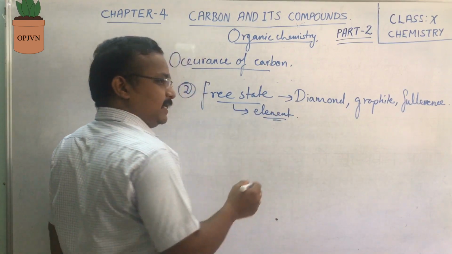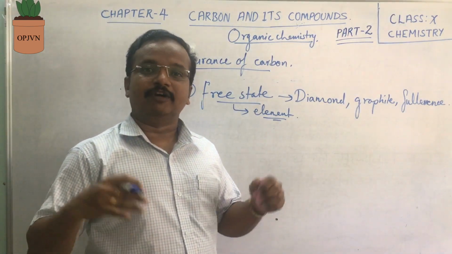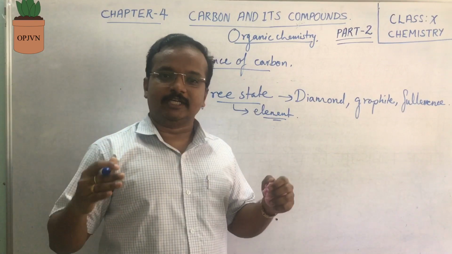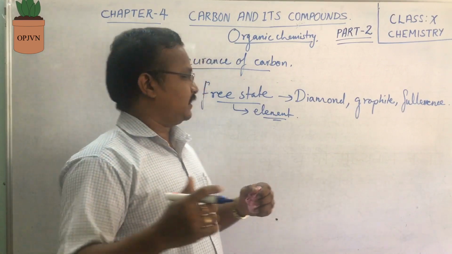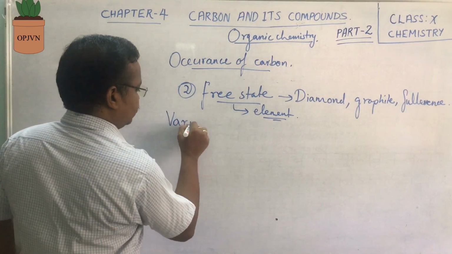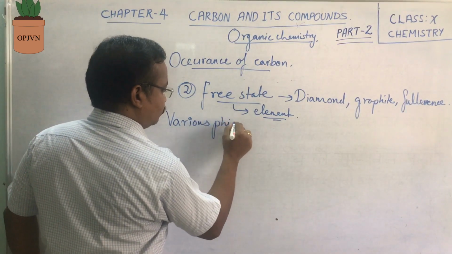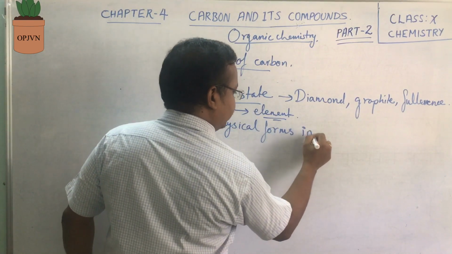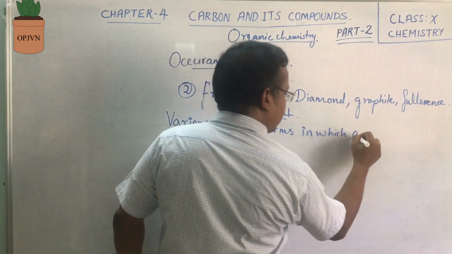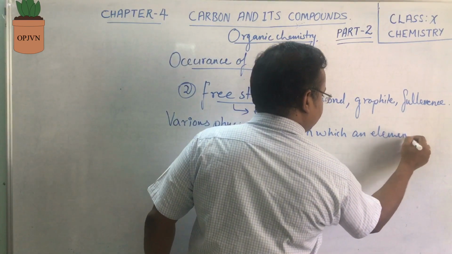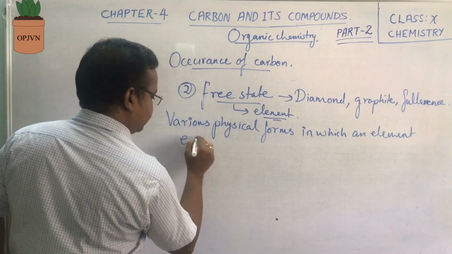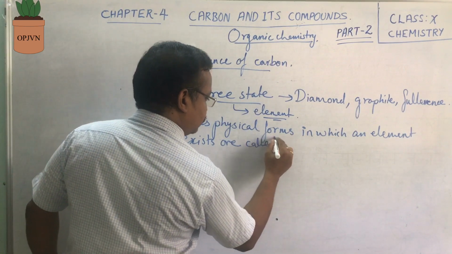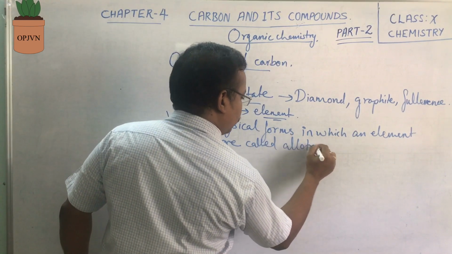When an element exists in various physical forms, those various physical forms in which an element exists are called allotropes.